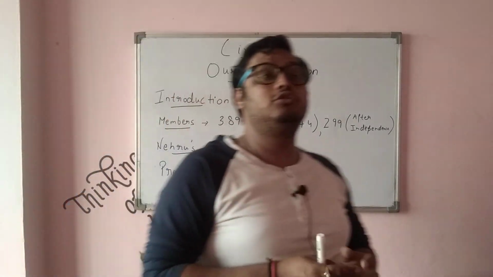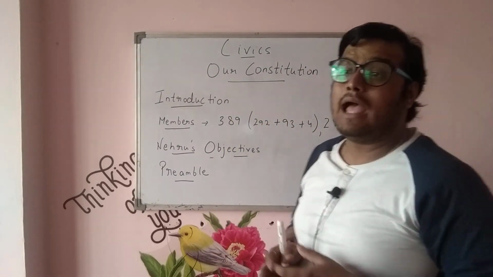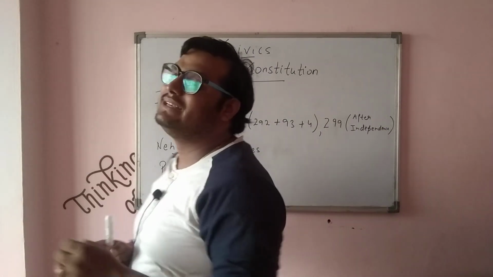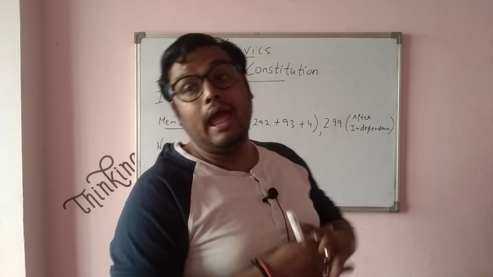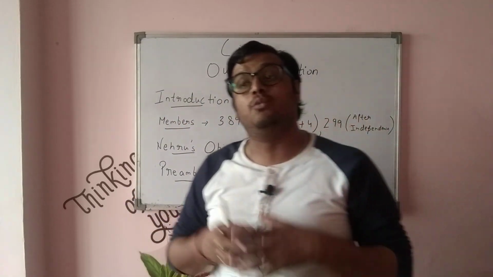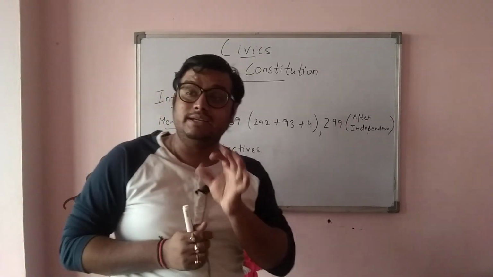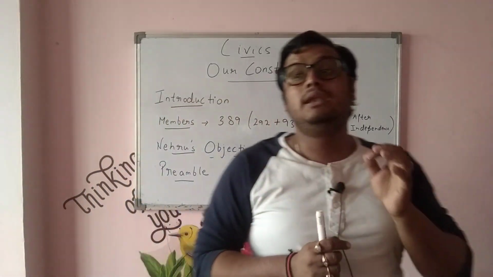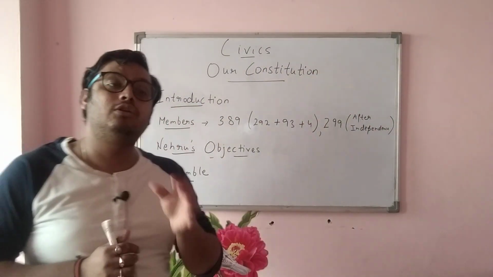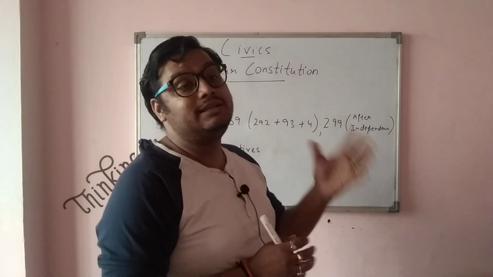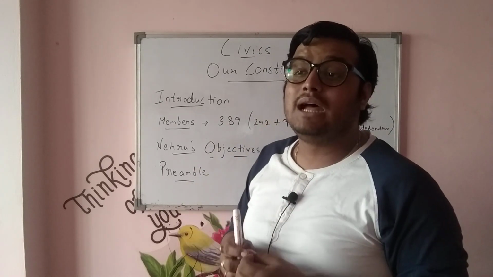Why was it not enforced on 26th November 1949, even though it was made? Actually, what happened? It was decided that 26 January 1950 should be chosen as the day for the enforcement of the constitution. Why? Because on 26 January 1930, for the first time, India hoisted its tricolor national flag at the Lahore session of Congress, and it was decided that 26 January would be celebrated as the Independence Day of our country.